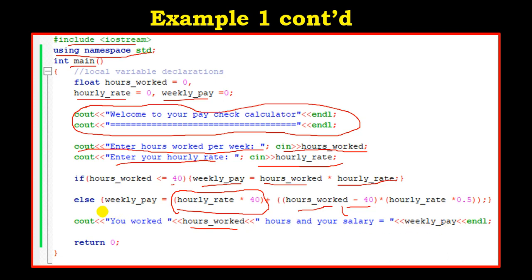So remember, if the hours worked is more than 40, you first have to calculate the salary due to the person by the normal 40 hours rate, and then you find the extra hours he or she has worked, and calculate the amount due by calculating it at half rate of the normal hourly wage.